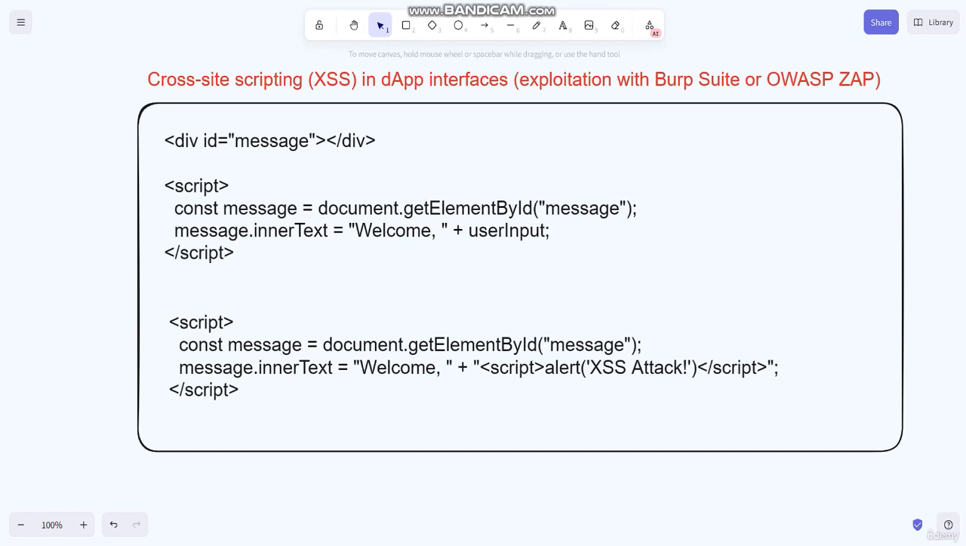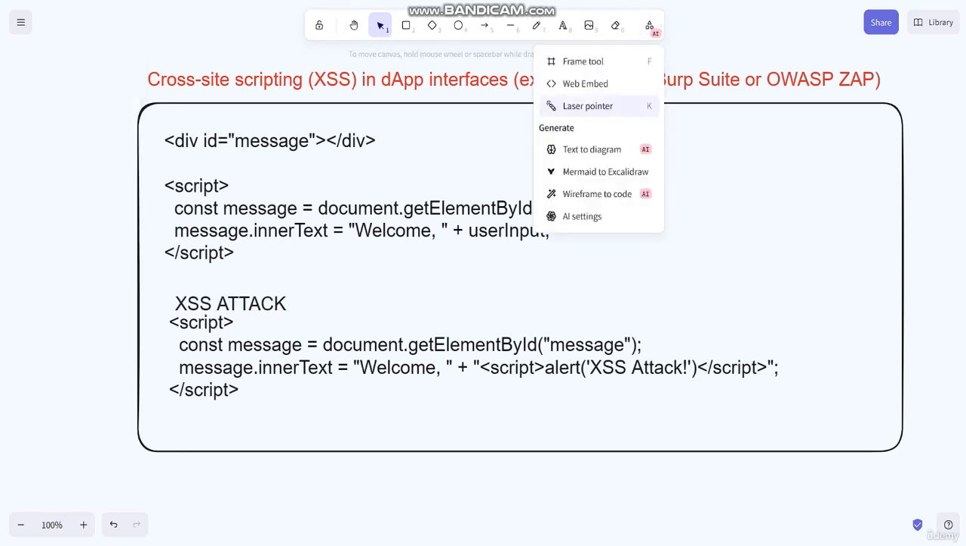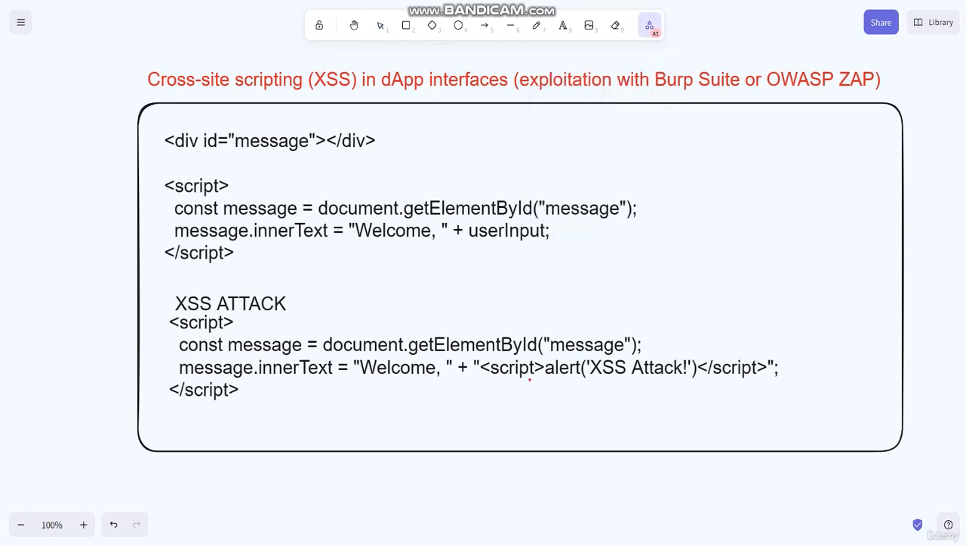So here is an example of an XSS attack. In this code, the attacker injects a script that displays an alert message. So we have the alert message here. You can see the attacker injects a script that displays an alert message. However, they could just as easily inject a script that steals the user's cookie or takes control of their account.